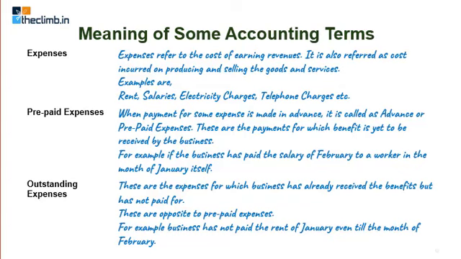For example, an employee who has worked in your organization in the month of February, but that February month is over, the salaries are normally paid at the end of the month, so you have not paid the salary for February by the end of February, and now it is, say, May. So in that case, in May, the salary of February which has not been paid will be considered as outstanding expenses on your side. They are outstanding. Those are the expenses which are still to be paid. That is outstanding expenses.